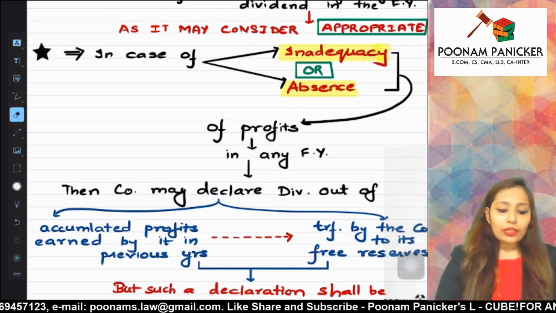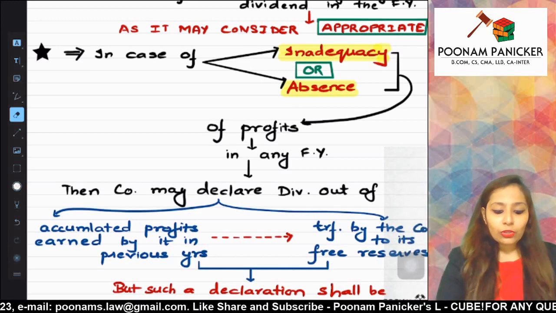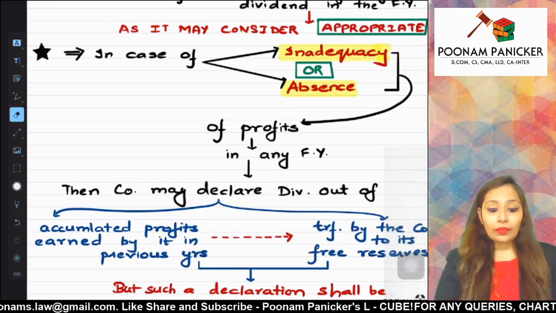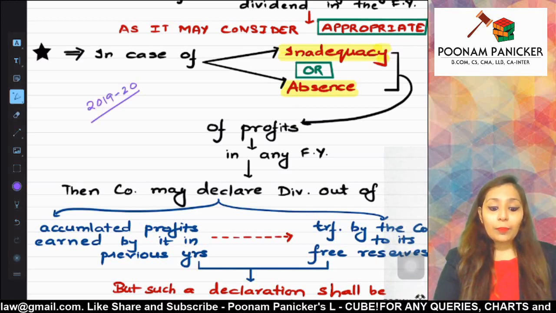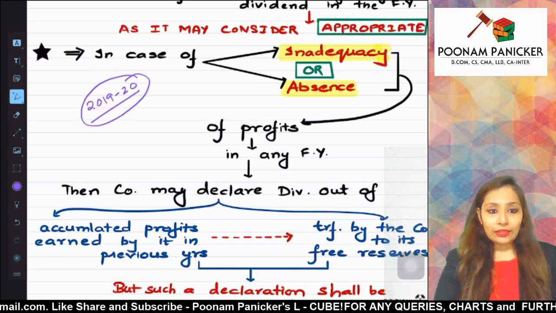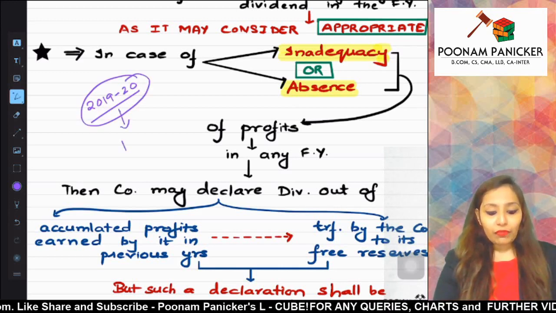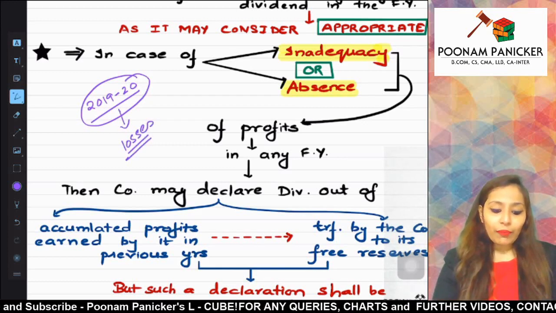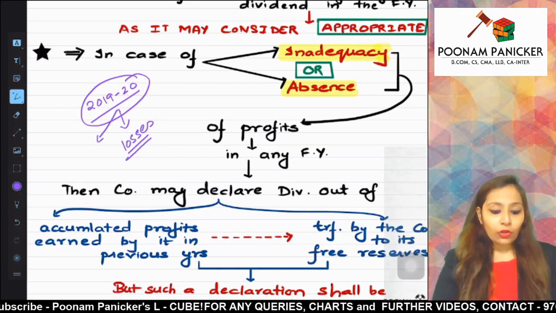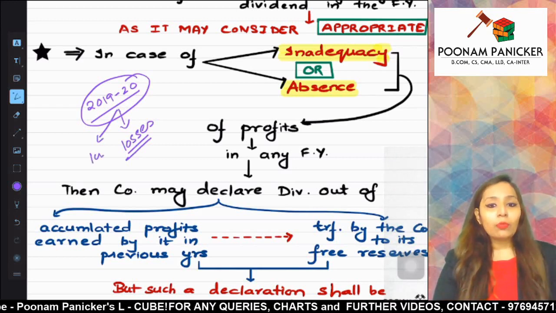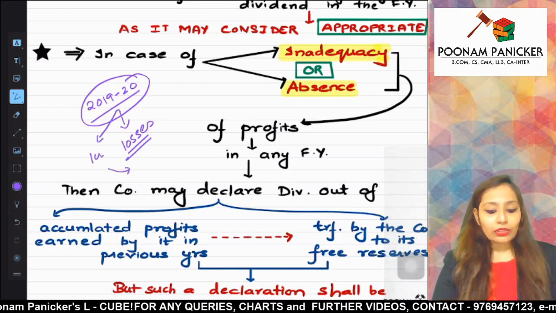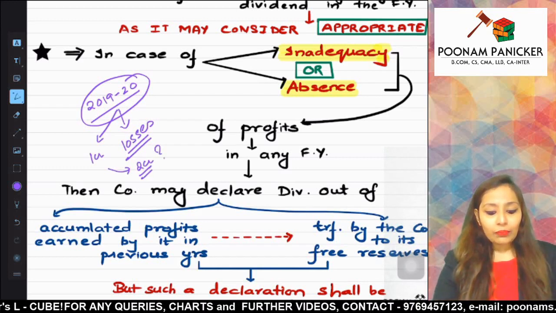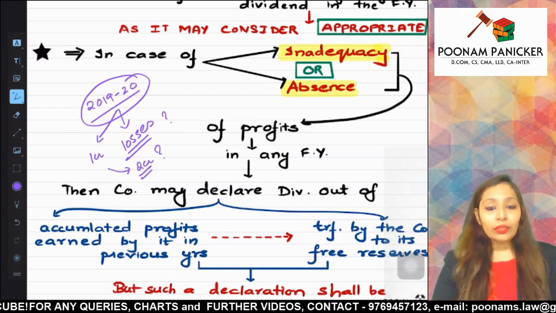Say for example, the company wants to declare dividend in the year 2019-20, but in this year, the company is suffering from losses, or the company is having a profit of say 1 crore, whereas it wants to declare a dividend of say 2 crores. In such a situation, can the company declare the dividend?